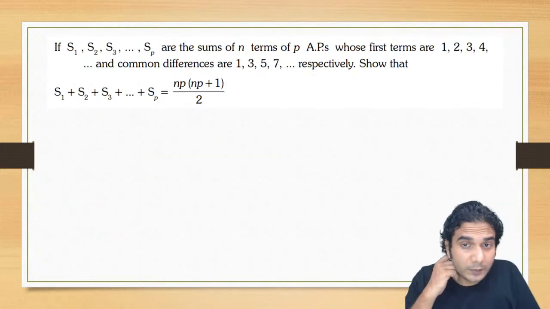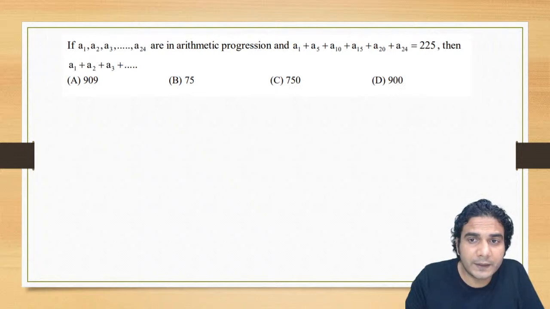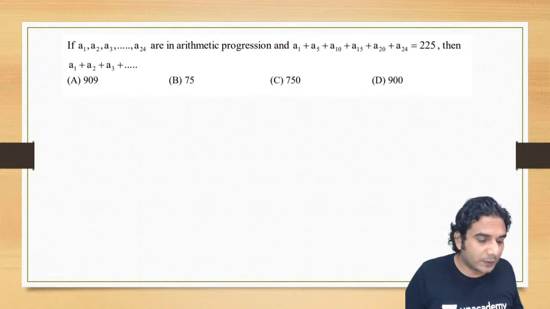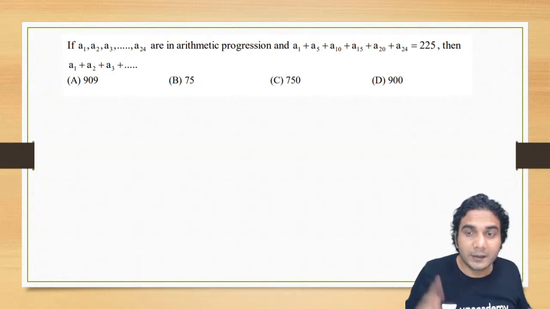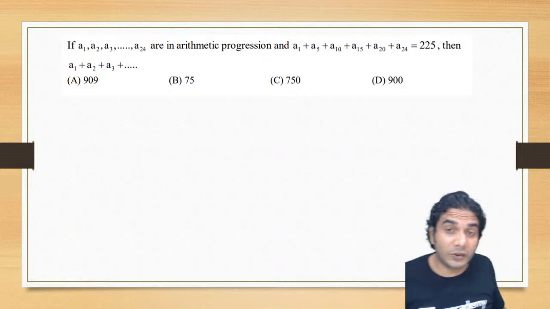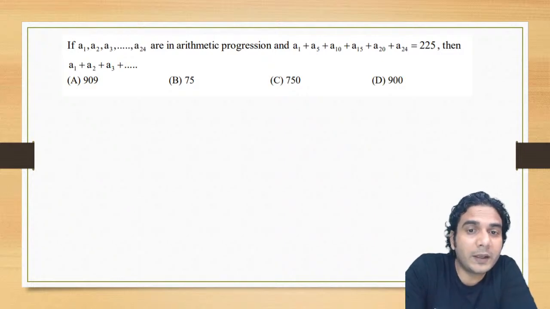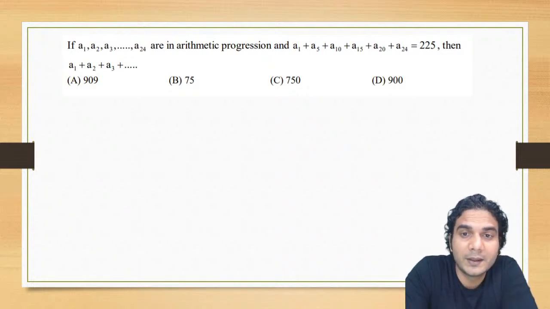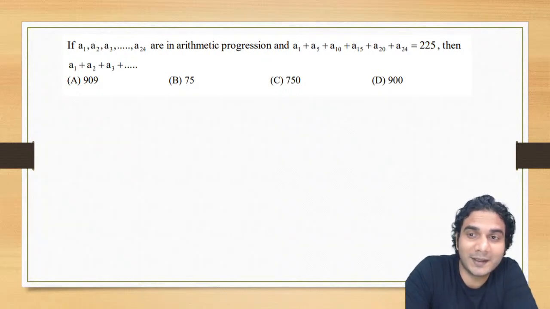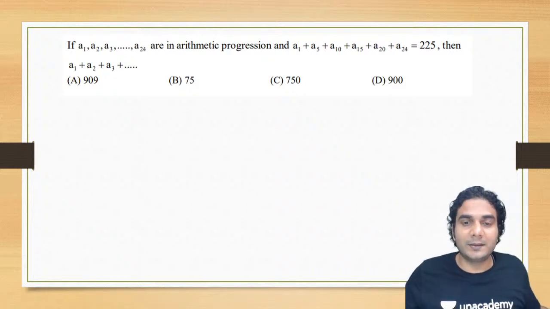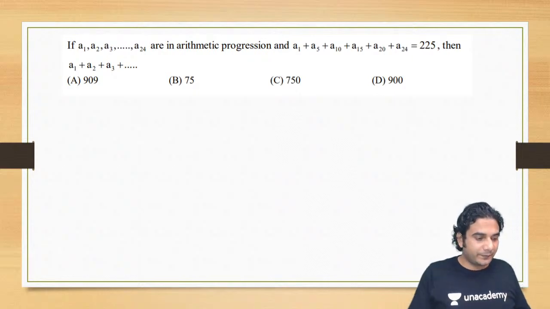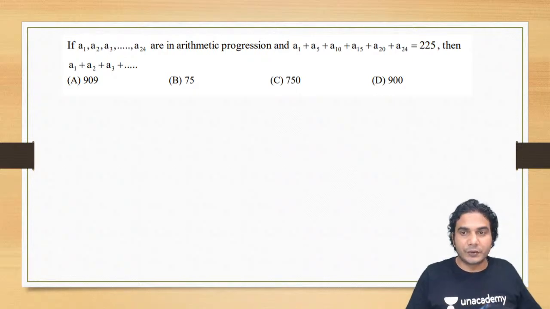Now let's move to another problem. There is also a subjective type, so we'll start with some basic problems first. This is an important problem. You try it for a minute. You need to use a property which I have told you, which we actually used while deriving the formula also, right? Sum of first plus last, second plus second last. So this is a hint, okay? Use that hint to find the sum. So try this one. See if you are getting any answer. Then I'll tell you in a minute.